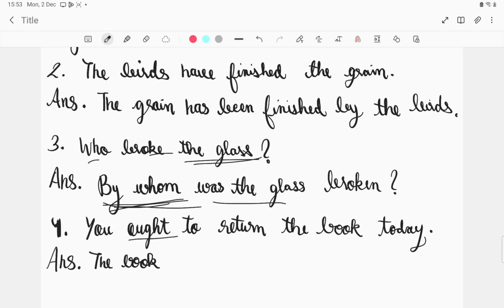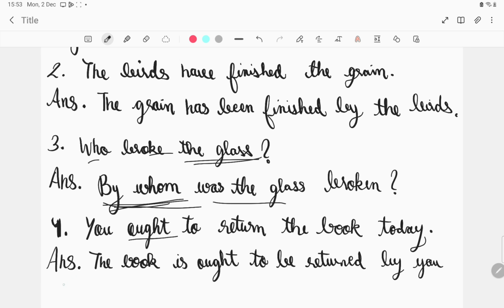The book is to be returned by you. Now, the book is ought to be returned. Ought to be returned, okay? So here be comes because of the presence of ought. The book is ought to be returned by you.